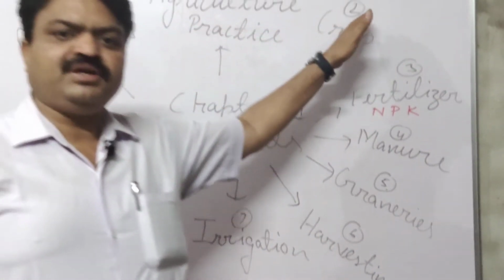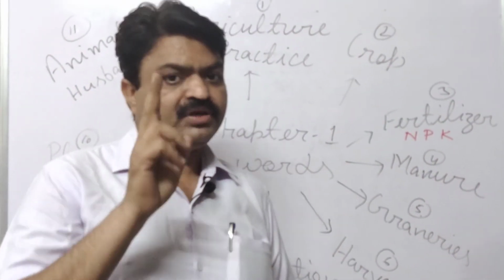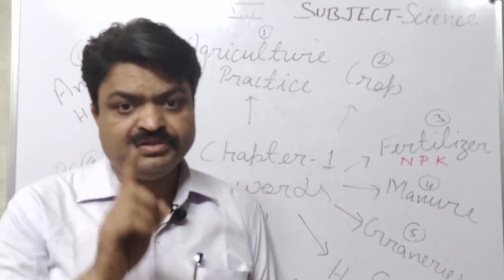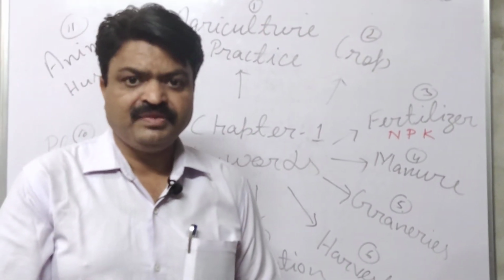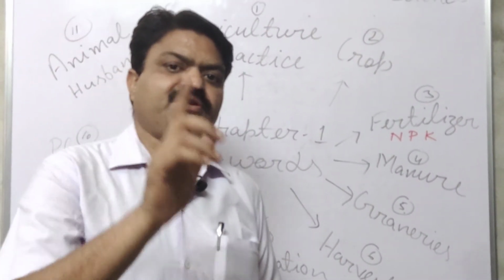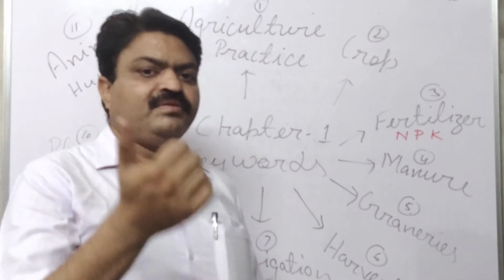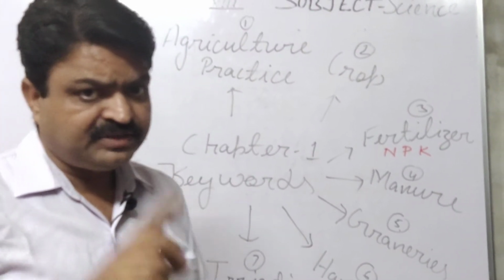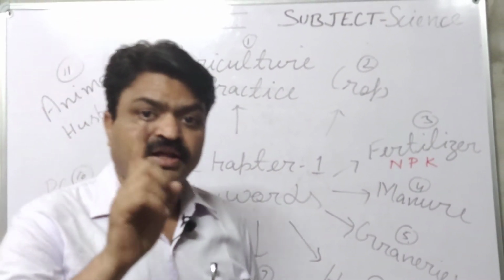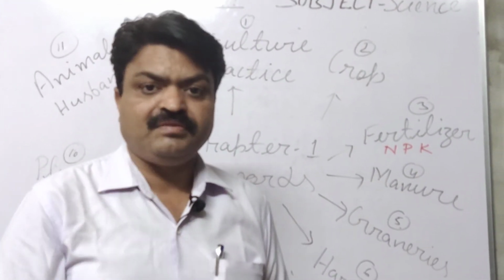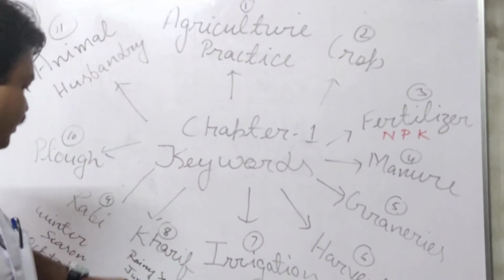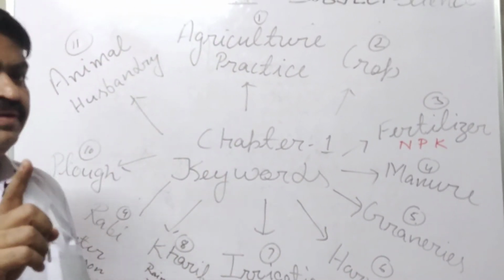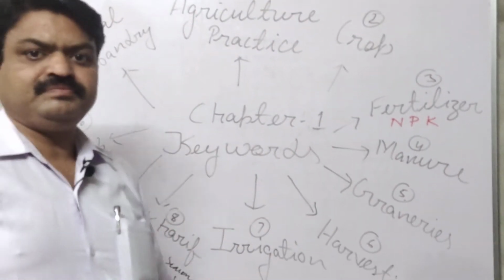Now we come to the next, Kharif crops. As we have discussed about crops, there are mainly two types of crop, Kharif crops and Rabi crops. These are the most important questions, student, and they are generally asked in competitive exams. Like, what is a Kharif crop and in which season is it grown? A Kharif crop is a crop that is grown in the rainy season, in between June to September.